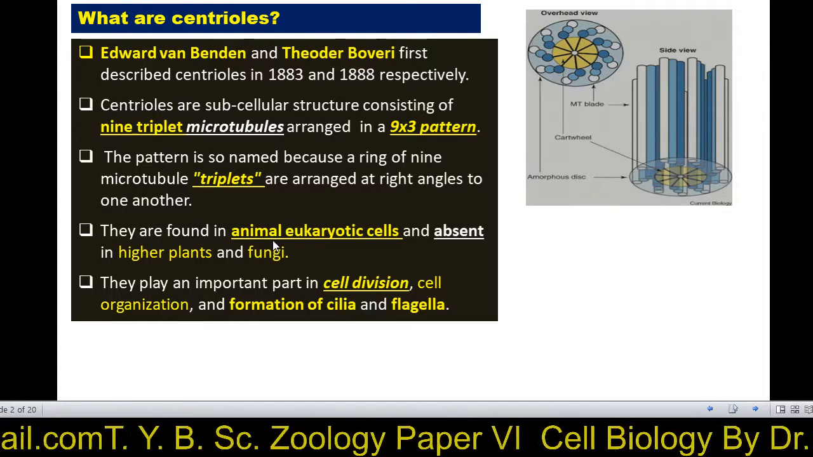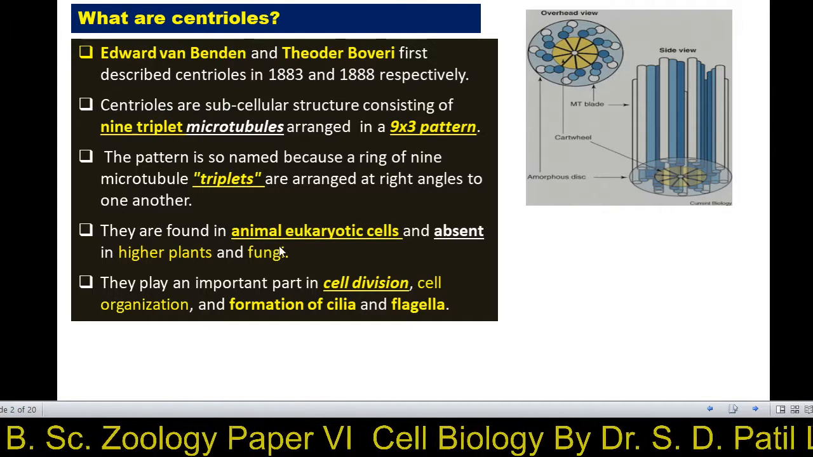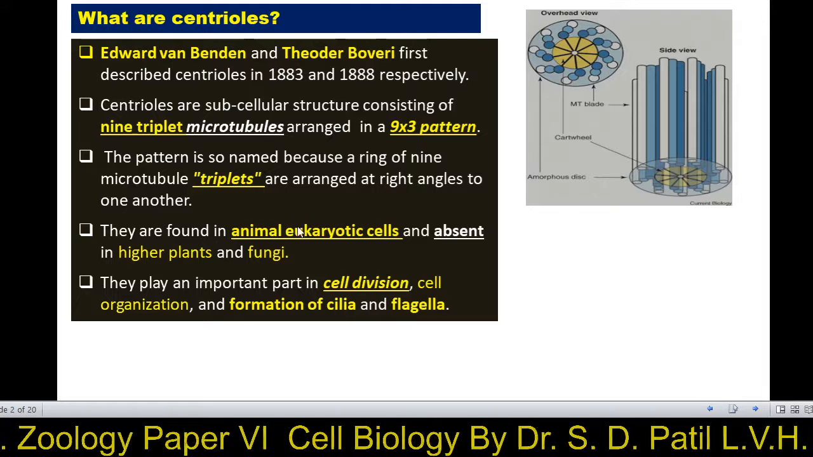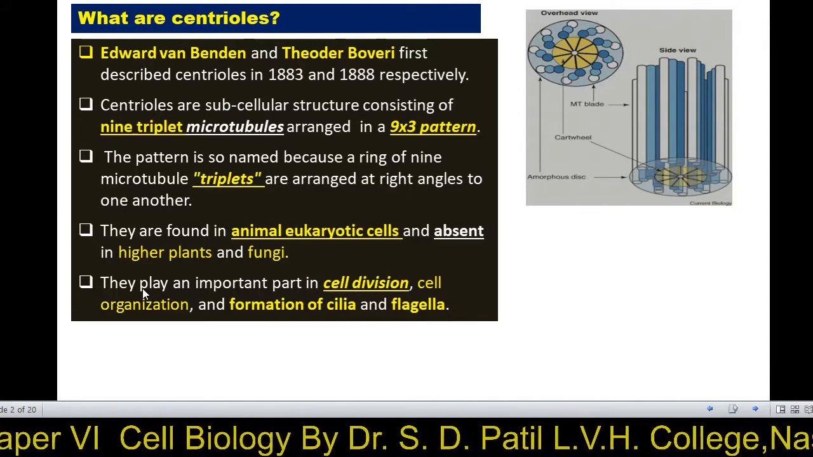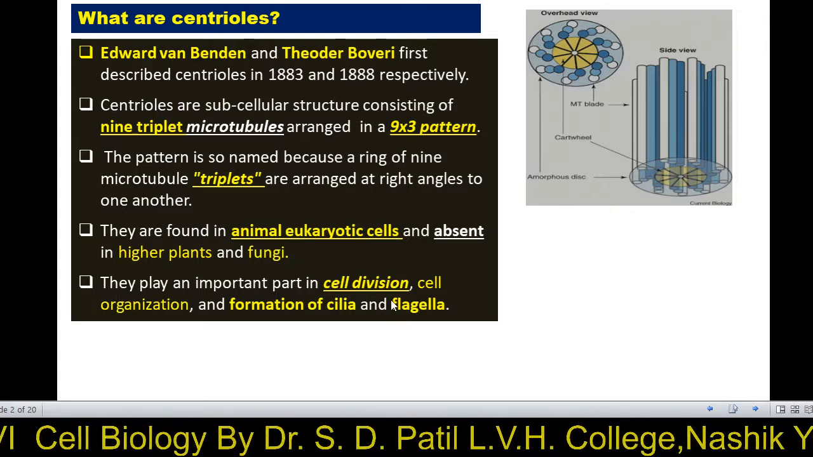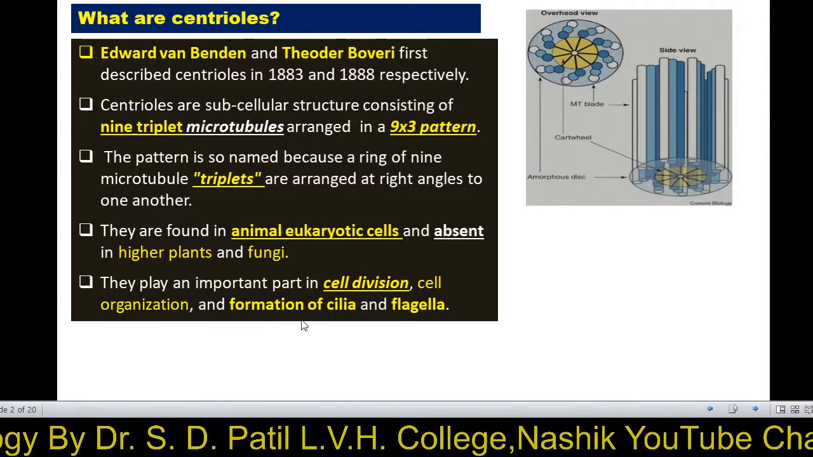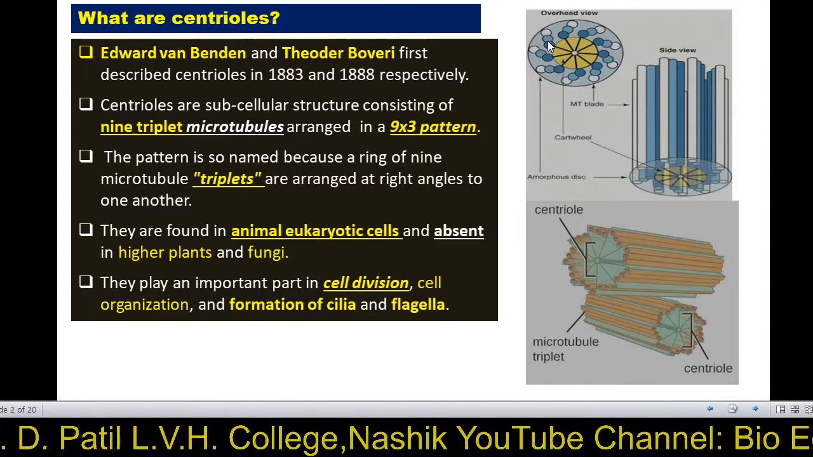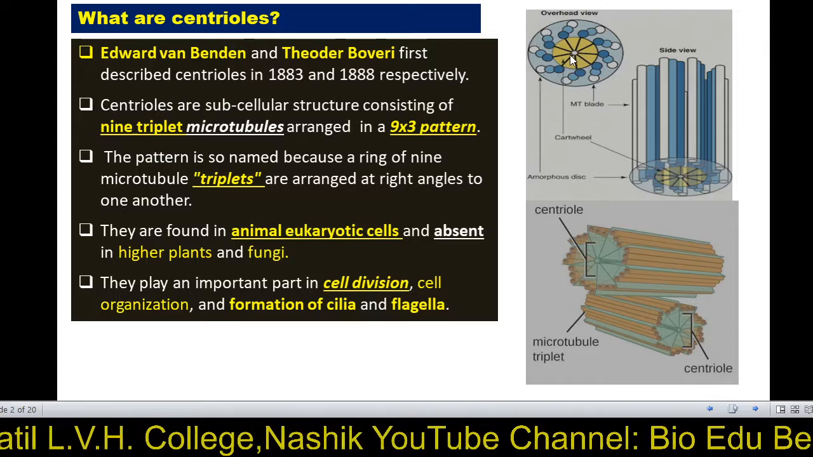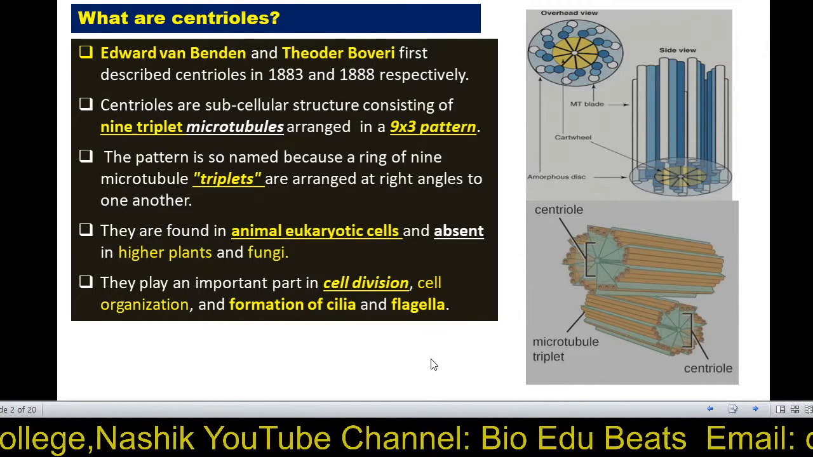They are found in animal eukaryotic cells as well as in lower plants. They are not found in higher plants and fungi. The centrioles play an important part in cell division as well as in cell organization and formation of cilia and flagella. You can see these nine triplets are arranged around the central axis. So 9 into 3 is the structure.